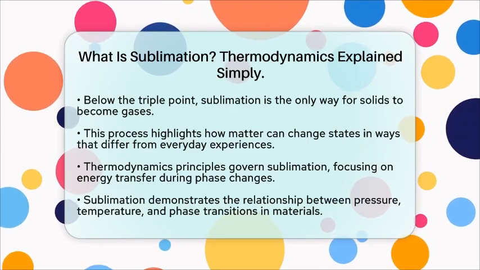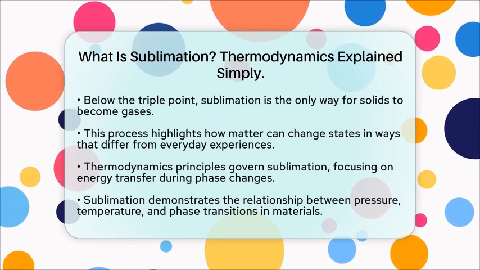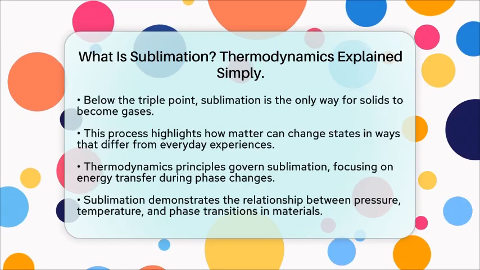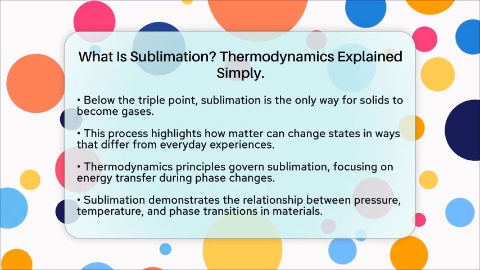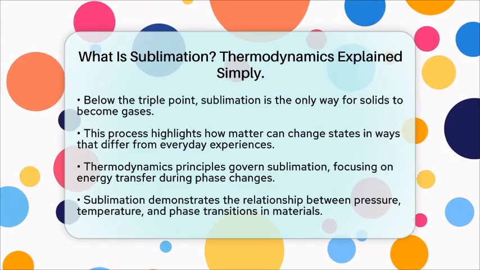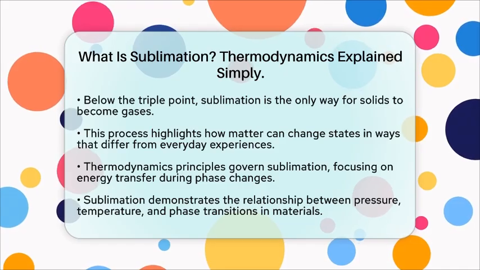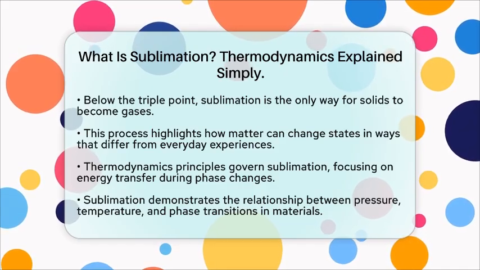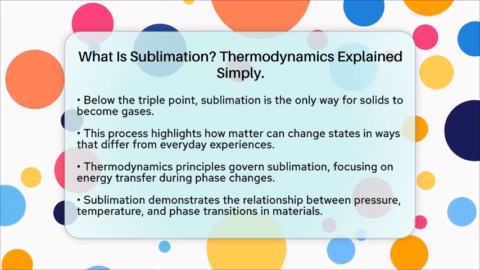On a phase diagram, which maps out where different states of matter exist, sublimation occurs along a line called the sublimation line. This line separates the solid and gas areas and ends at the triple point. Below this point, sublimation is the only way for solids to become gases. It's a fascinating process that shows how matter can change states in ways that challenge our everyday experiences, all governed by the principles of thermodynamics and energy transfer.